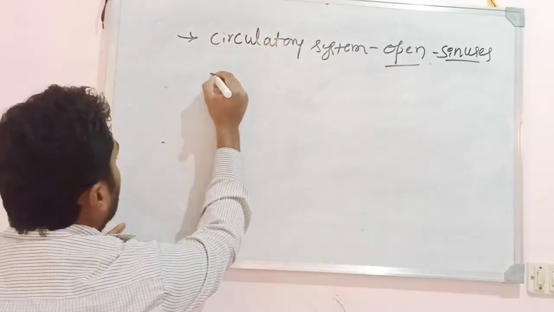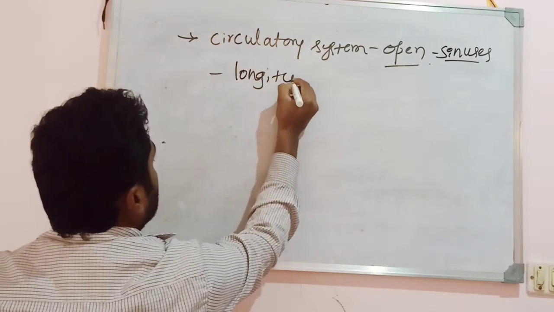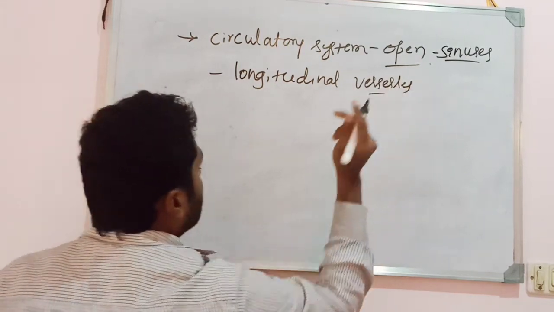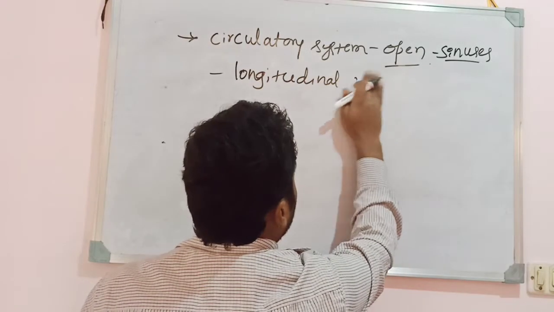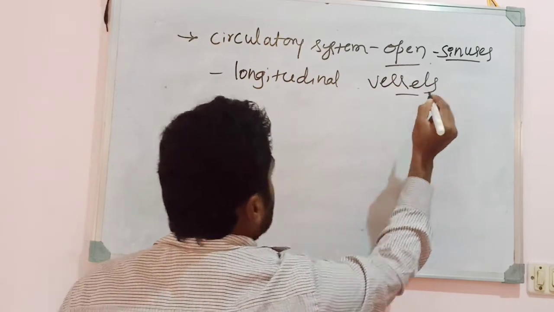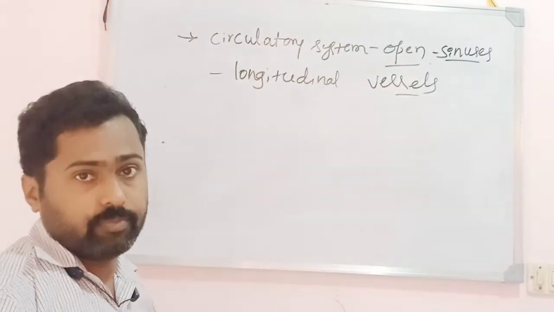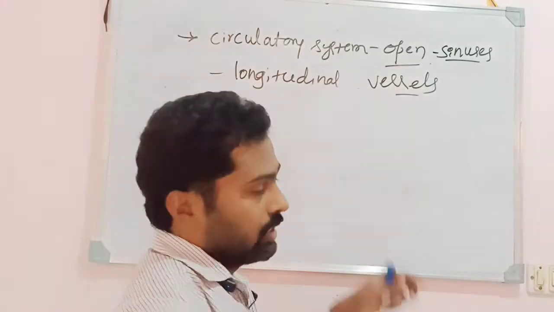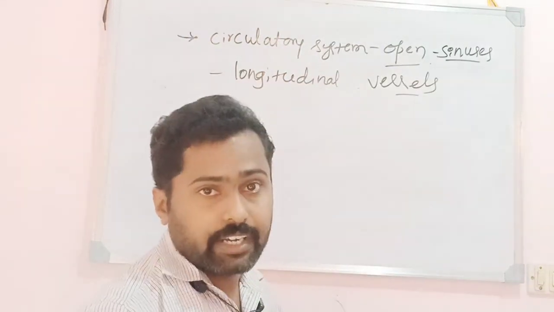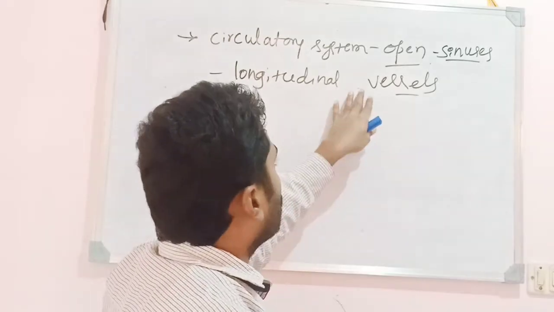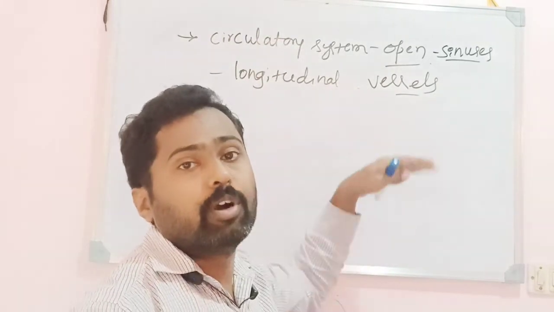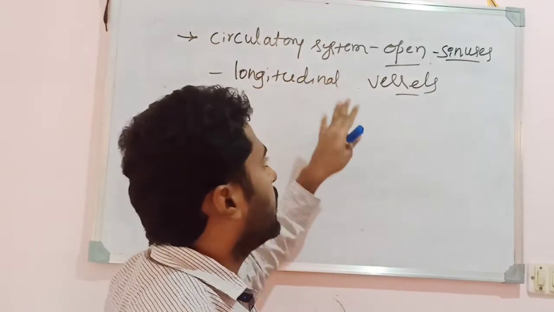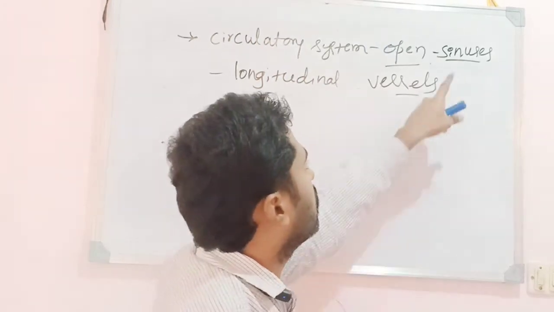But it shows longitudinal vessels, though not extending up to the entire body. These longitudinal vessels open up into the body spaces. That means a completely closed type of circulation is not seen. So the longitudinal vessels open up into the body spaces, or the sinuses.